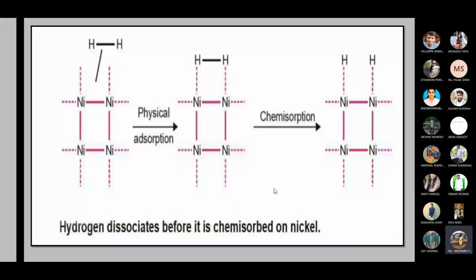We are just mugging up the reactions to crack the exams. But right now the meaning is clear. Why is nickel written on that arrow?